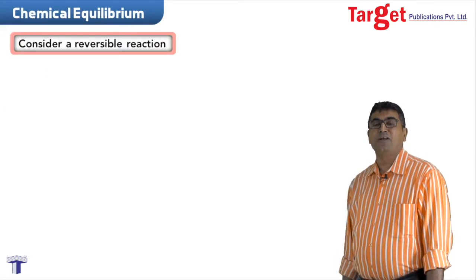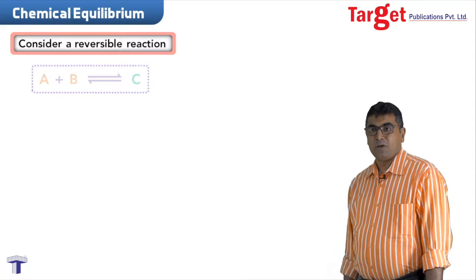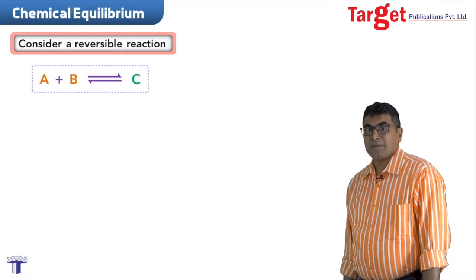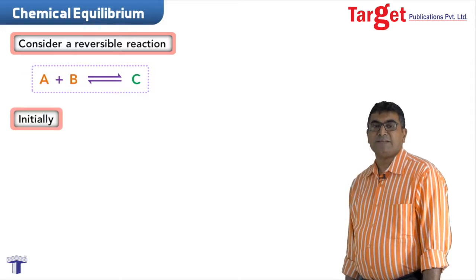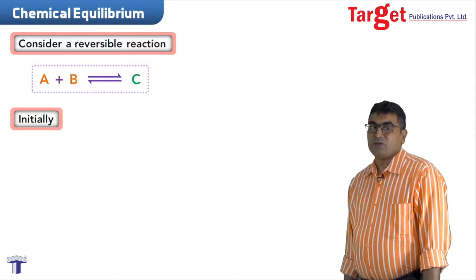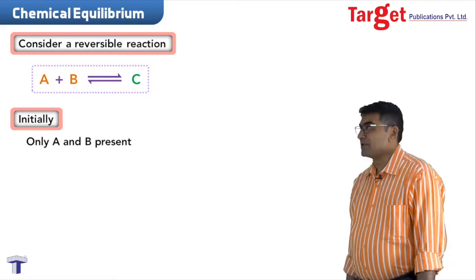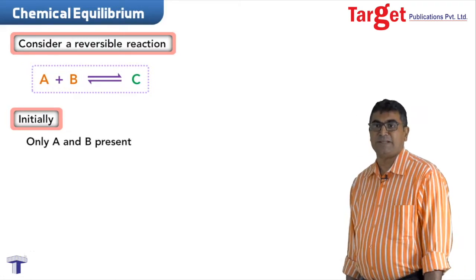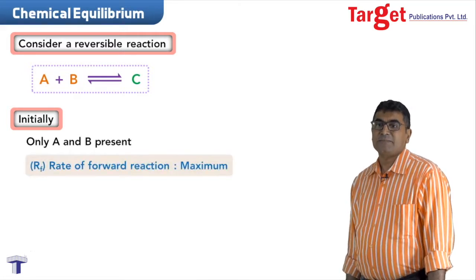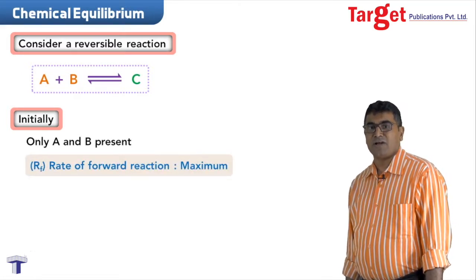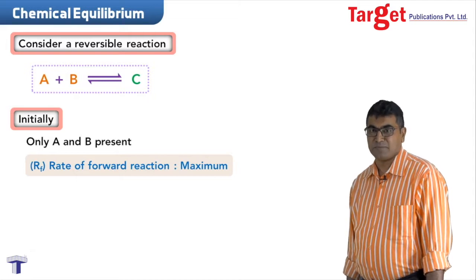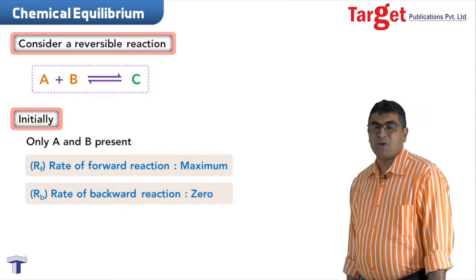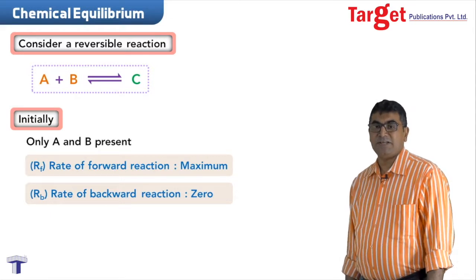Let's understand a term called chemical equilibrium. Look at this reversible reaction. Initially, there's a huge amount of A and B present, and absolutely no amount of C, or no amount of product present, you can say that. Hence, initially the rate of forward reaction RF is highest, it is maximum. Again, the rate of backward reaction will be 0 because there is nothing to react. C is absolutely absent.